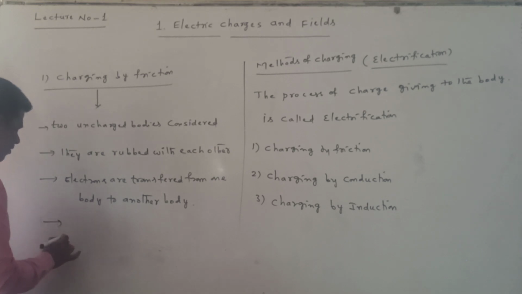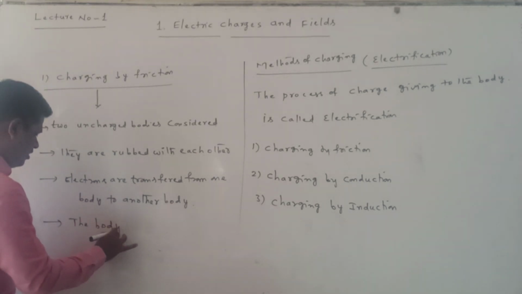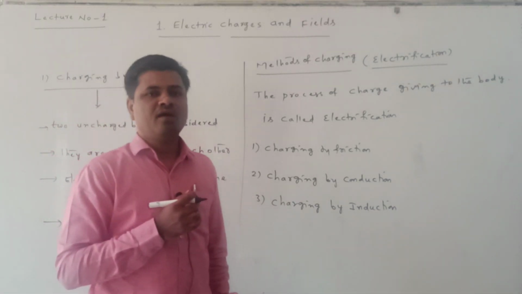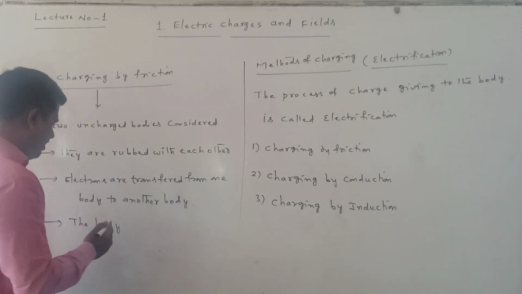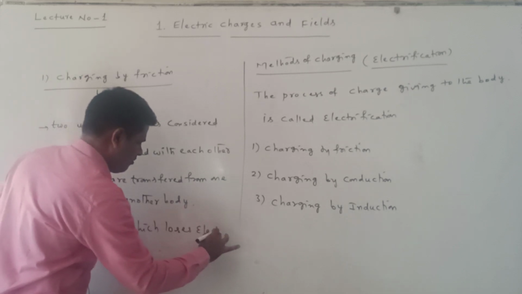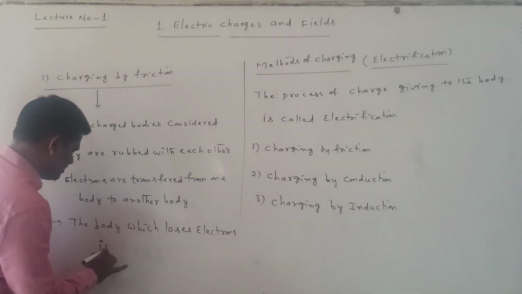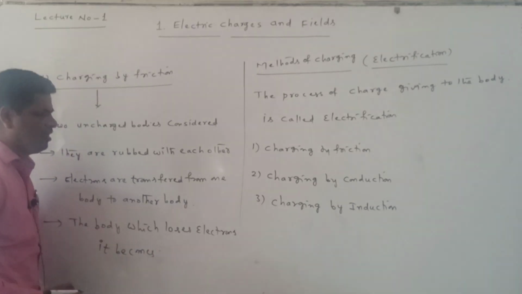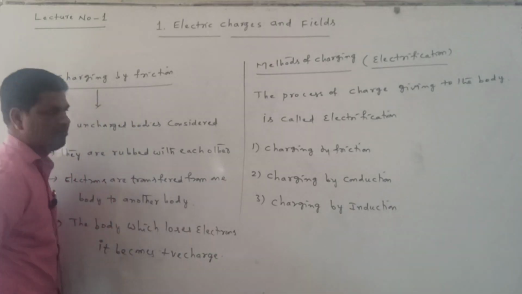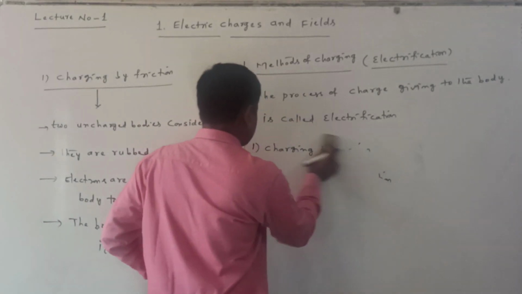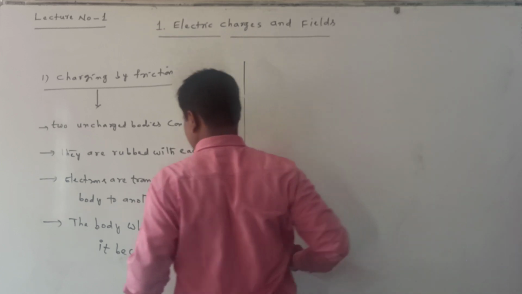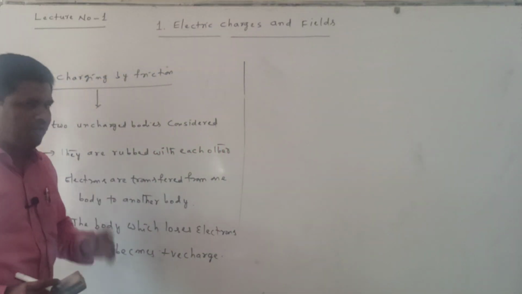Now two objects are considered. The body which loses electrons becomes which charge? Already we know that any body which loses electrons becomes positive charge. Here two bodies are rubbed with each other, electrons are transferring from one body to another body, and the body which loses electrons becomes positive charge.